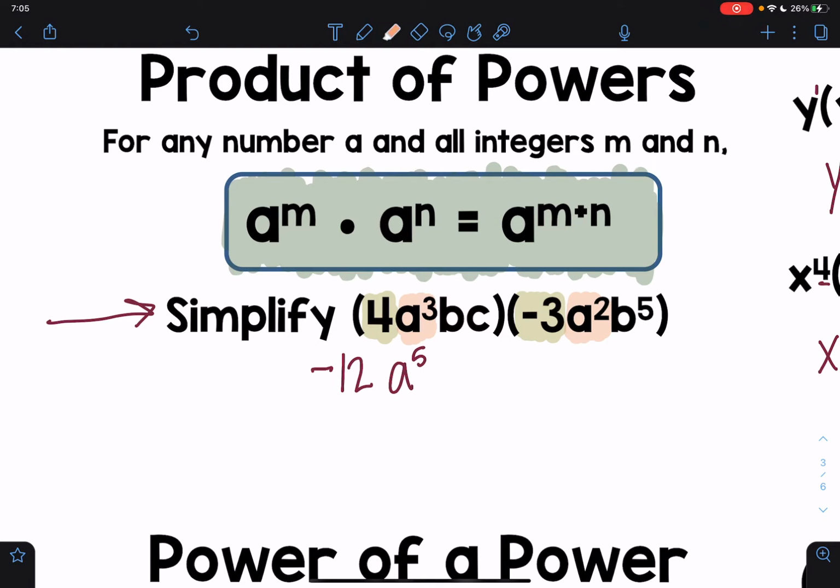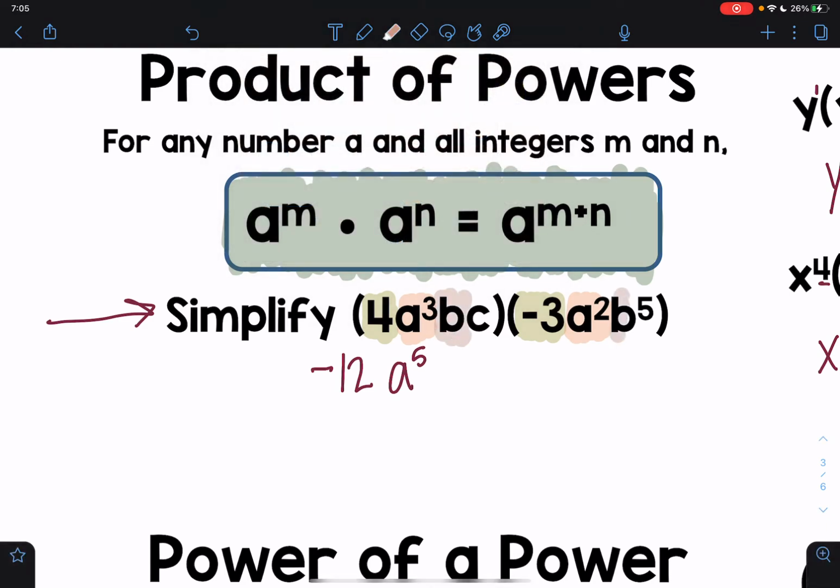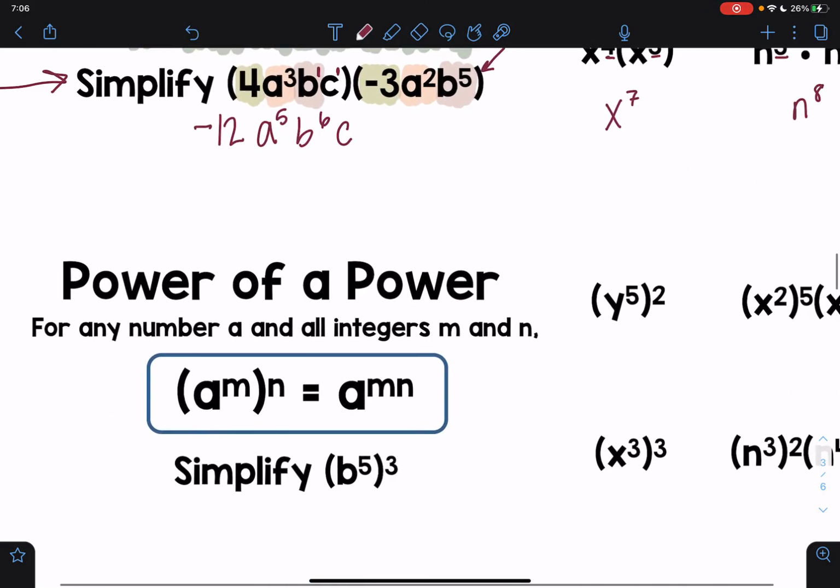Then I'm going to use a different color or just do like 3 underlines. I don't know. The b's. So I'm saying I have b, invisible 1 rule, to the 1st power, times b to the 5th power. 1 plus 5 is 6. And then finally, c to the 1st power. I don't have a c over on this side, so I'm just going to bring that down. So simplified, this would be my answer. Okay, so that is the product of powers rule.